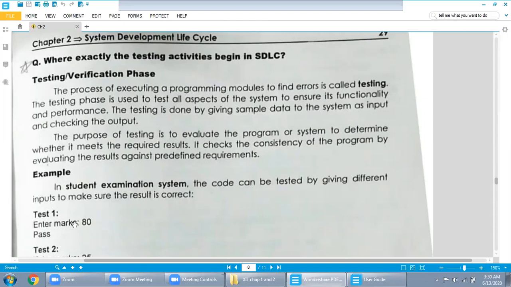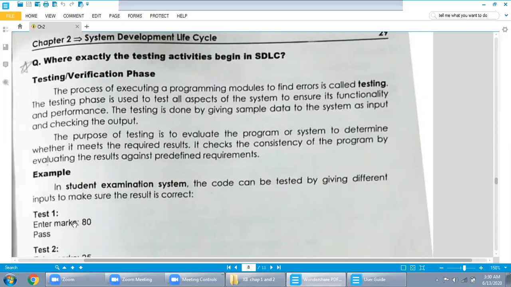Let's say you make a program to add two numbers. Instead of putting the plus symbol, you place an asterisk or multiplication symbol. Obviously, the program will be executed, but the result will not be accurate. Why? Because instead of adding, you are doing multiplication. So all of this is called testing of functionality and performance.